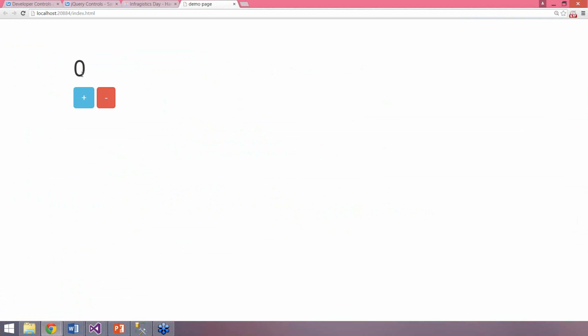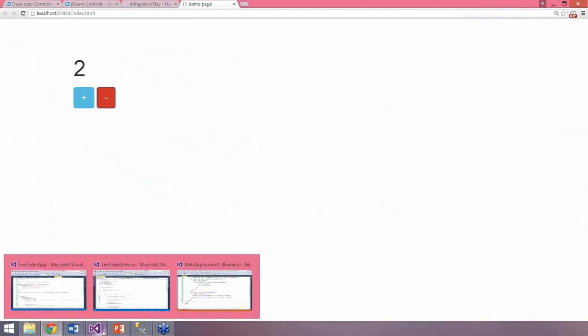Now if I run my app, you see that I have the counter set to 0 and two buttons, plus and minus. Now I'll click on this plus. This will increase the value of the counter by 1, as you see on your screen. Right now the value is 4. And when I click on minus, it should decrease the value. So it is a very simple counter controller.